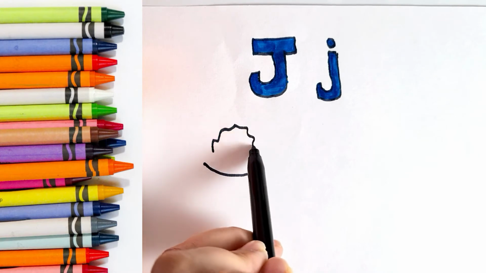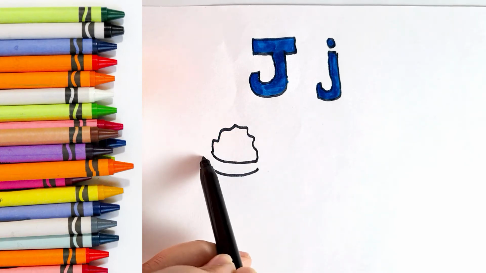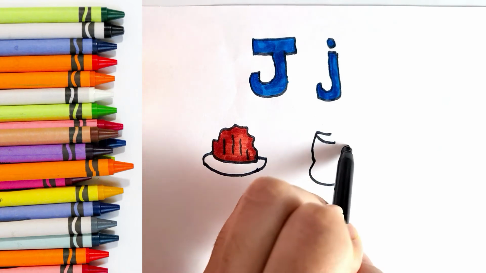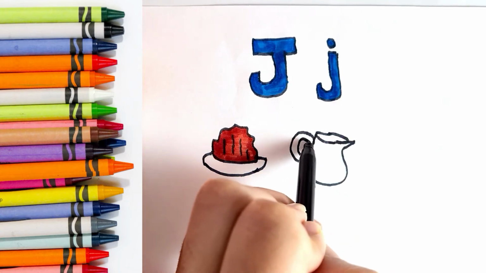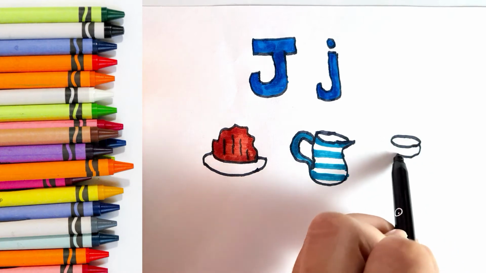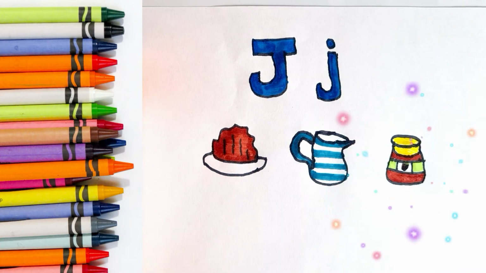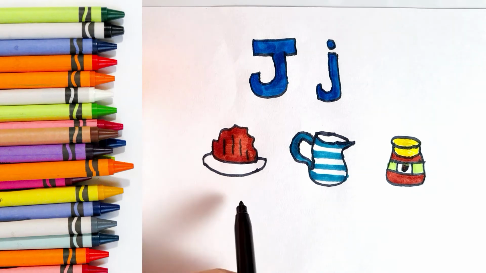J is for jelly, J, J, jelly. J is for jug, J, J, jug. J is for jam, J, J, jam. Now let's practice writing the letter J.